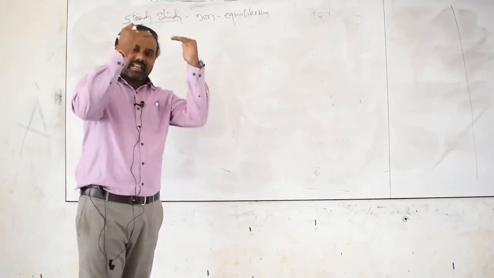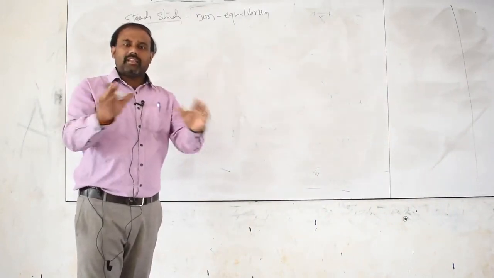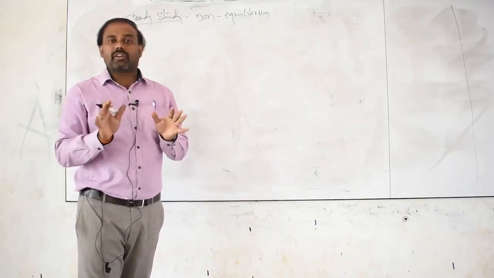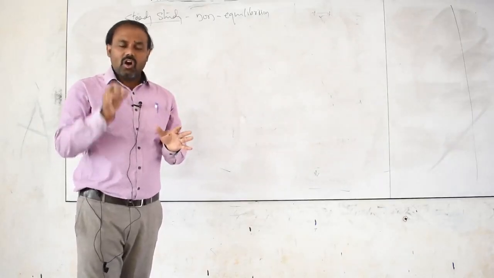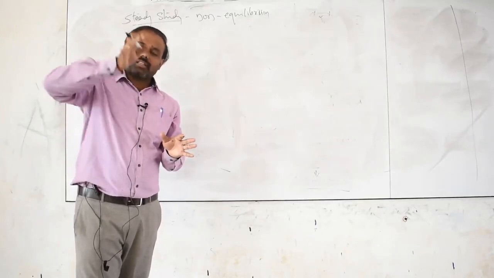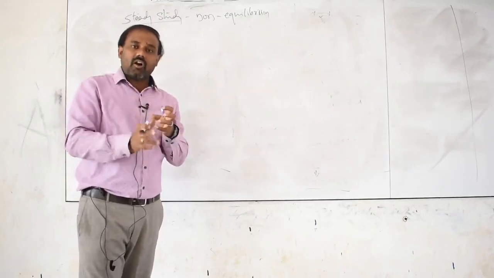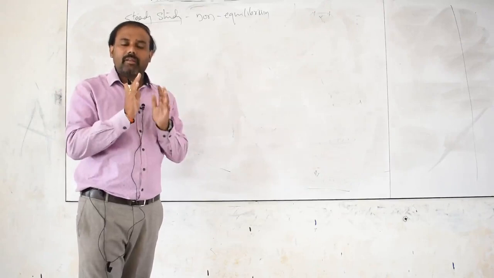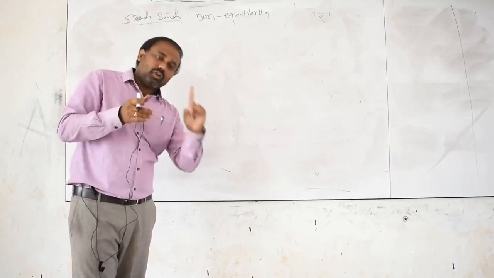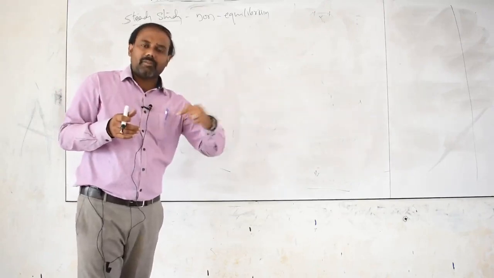Once they reach equilibrium, they never perform any function in the body. When they are unable to reach the equilibrium state, they will be functional.